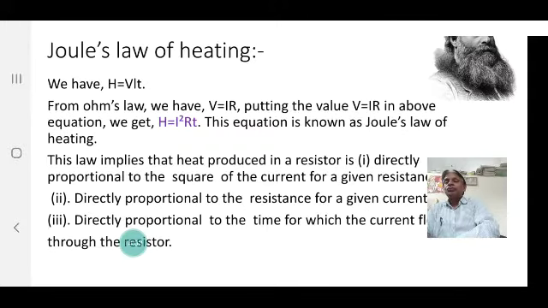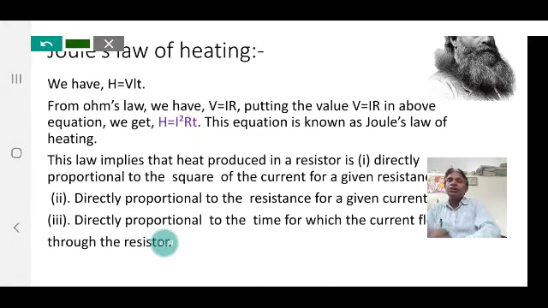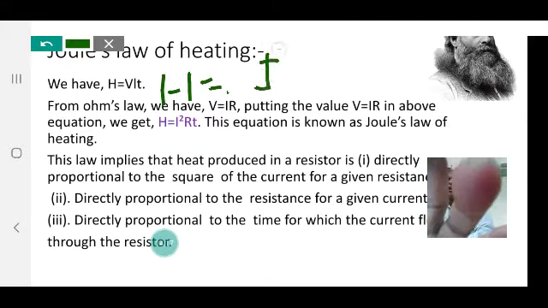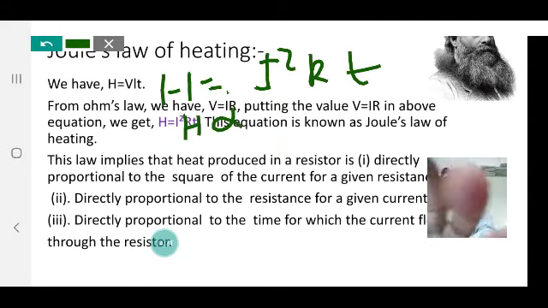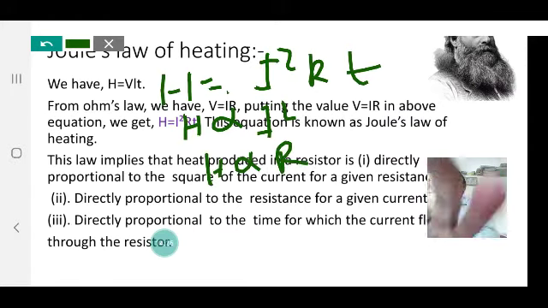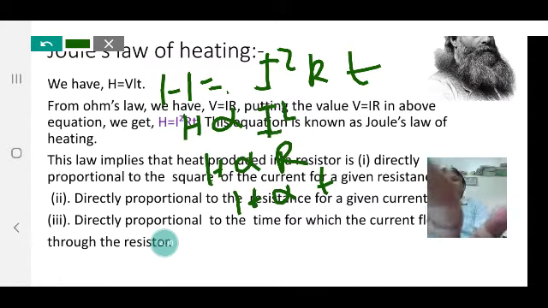This law, Joule's law of heating, implies that the heat produced in a resistor is directly proportional... Here H is equal to I square RT. That means H is directly proportional to I square, H is directly proportional to R, and H is directly proportional to T. When H is directly proportional to I square, then R and T are constant.